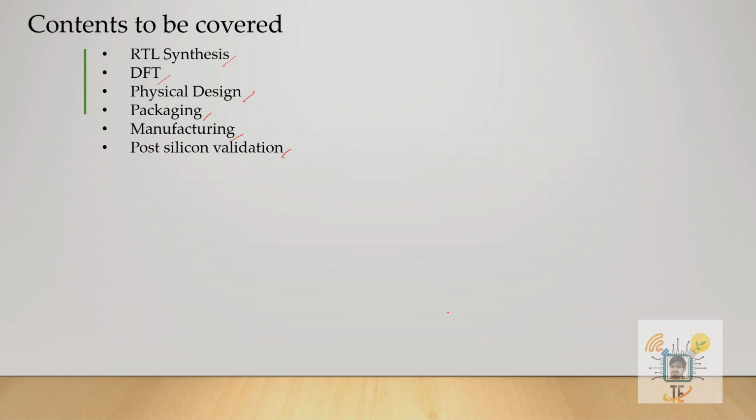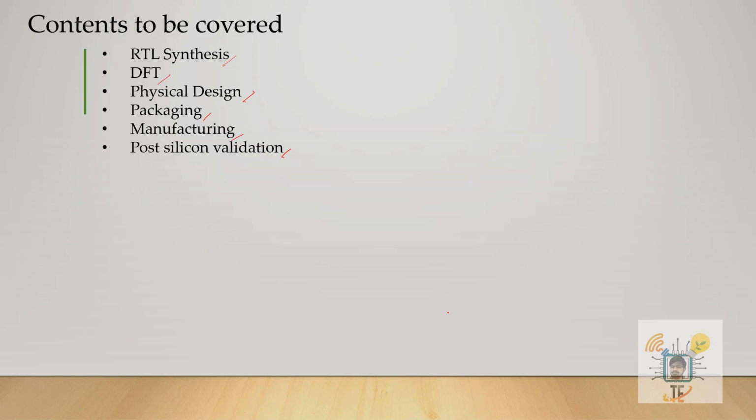So packaging is used for silicon. What packaging will do is protect the silicon from all kinds of things, whether it is heat, dust, or any environmental conditions. From all of these things, the packaging will protect the silicon chip.